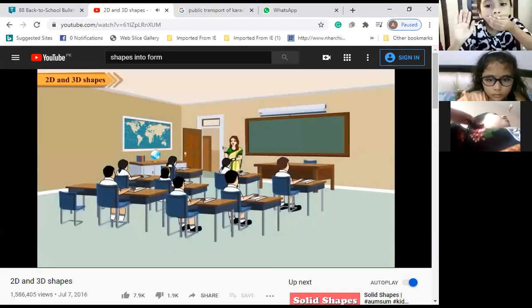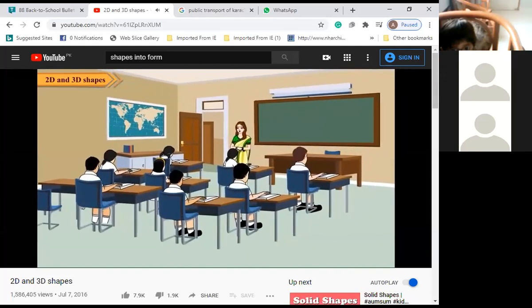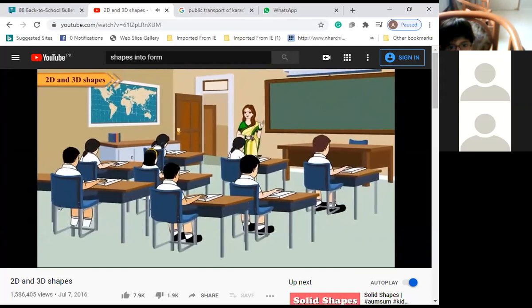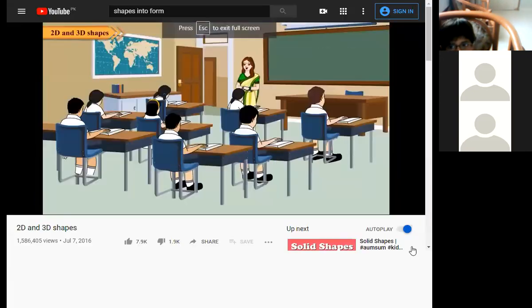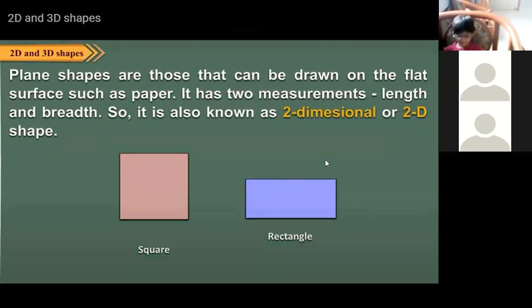Children, you have learnt about plane and solid shapes in class 2. Let us now revise and consolidate our knowledge. Plane shapes are those that can be drawn on a flat surface such as paper. They have two measurements, length and breadth. So they are also known as two-dimensional or 2D shapes.